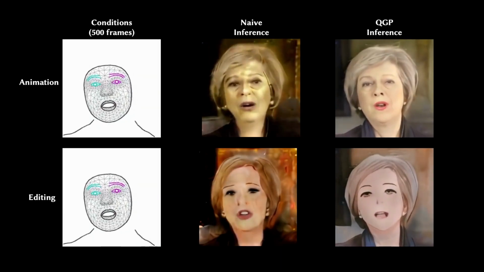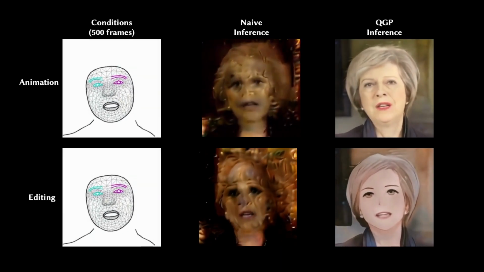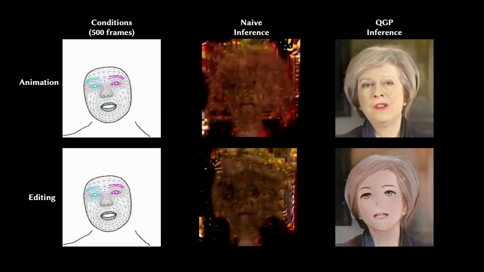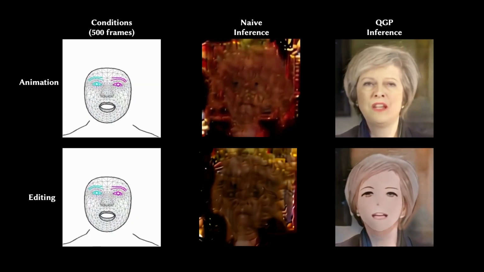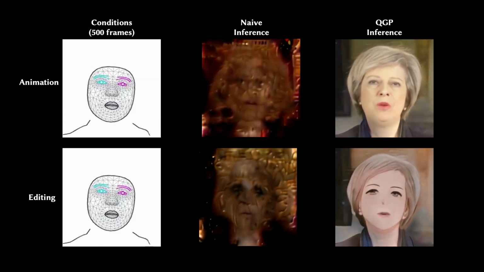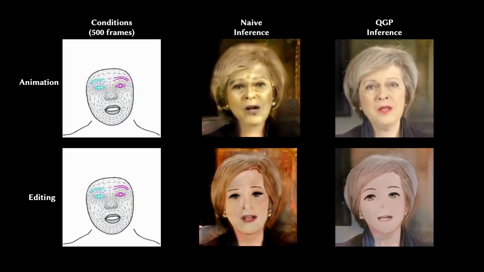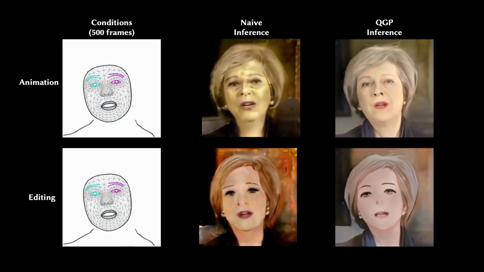Qffusion can generate arbitrary length videos via the proposed recursive QGP inference strategy. Here we provide 500-frame portrait video animation and editing examples. Compared with the naive inference method, our QGP inference can alleviate the error accumulation issue greatly.